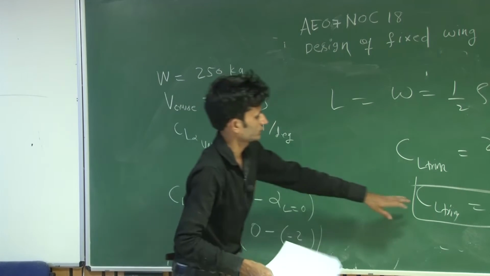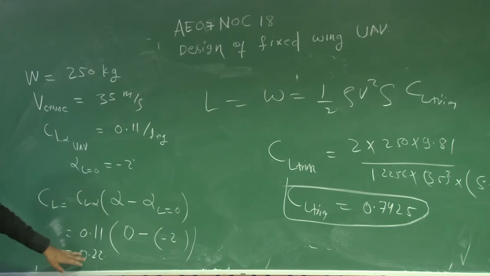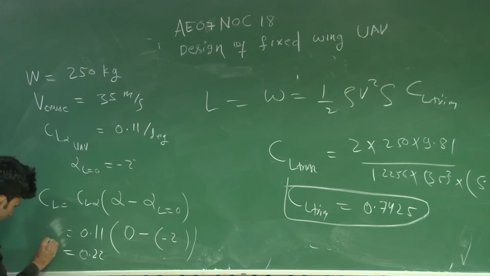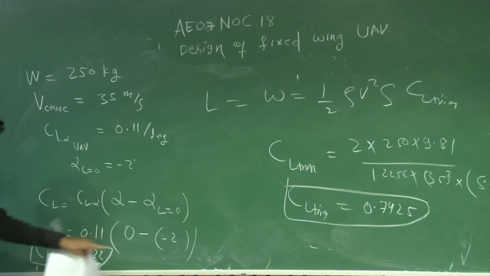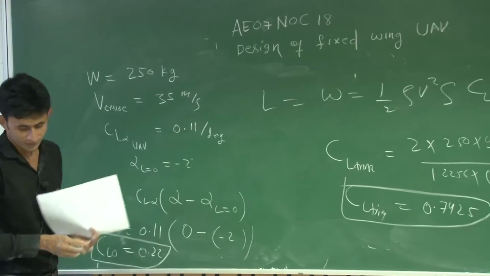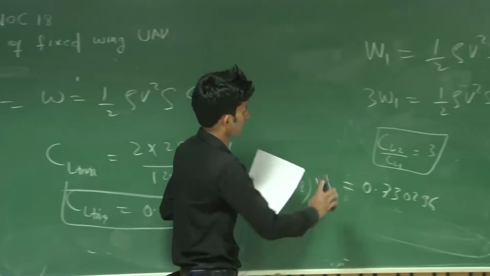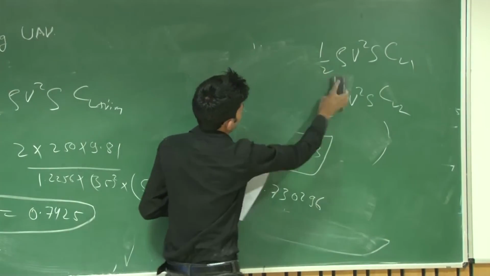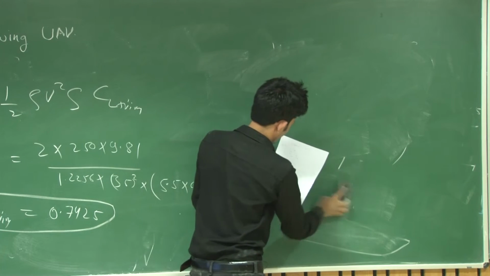The CL we have found will be used for other questions, but this is straightforward. You can call it CL naught because you are finding CL at 0 degree angle of attack. Similarly, for second question, you have to find the CL at 0 degree trim angle of attack for wing.